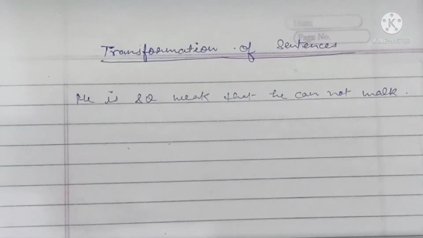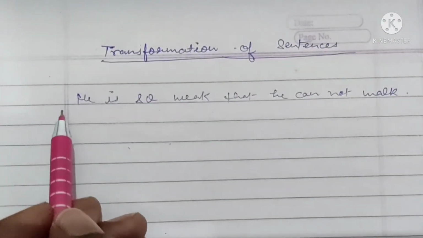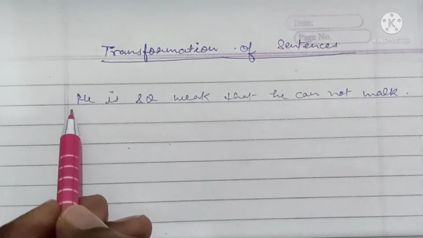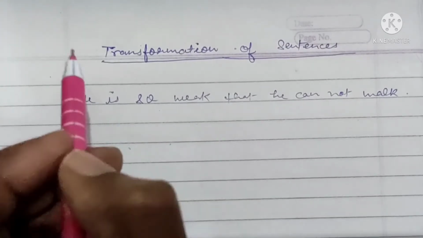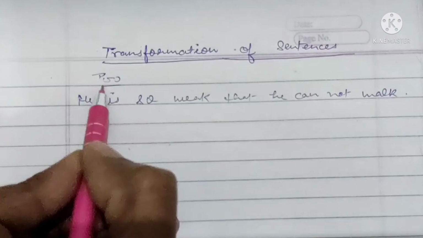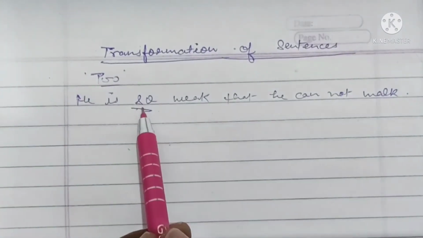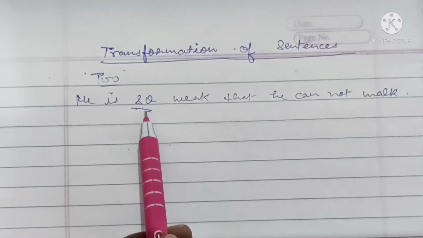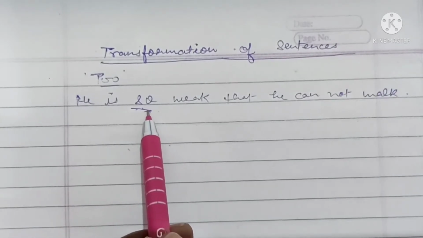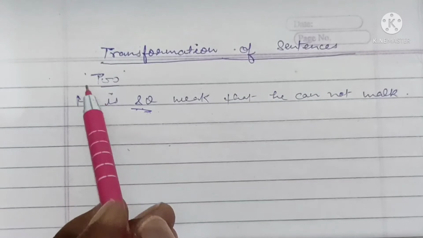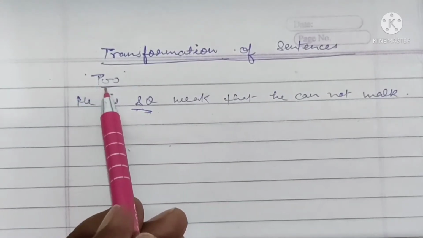Now this sentence is the one which we have done in affirmative by removing too. We have seen how we will remove this adverb too by so. Now here we have to just apply the opposite, to place the adverb too.